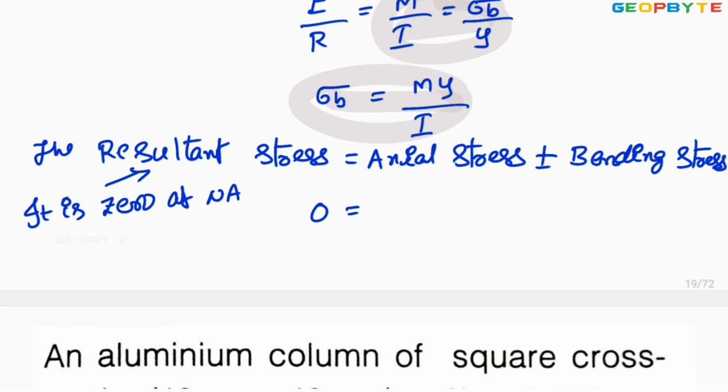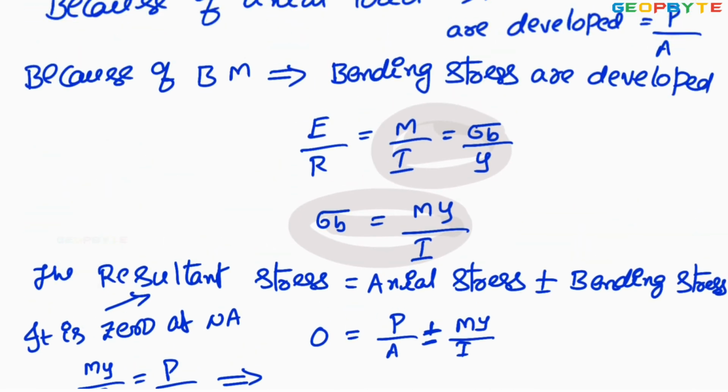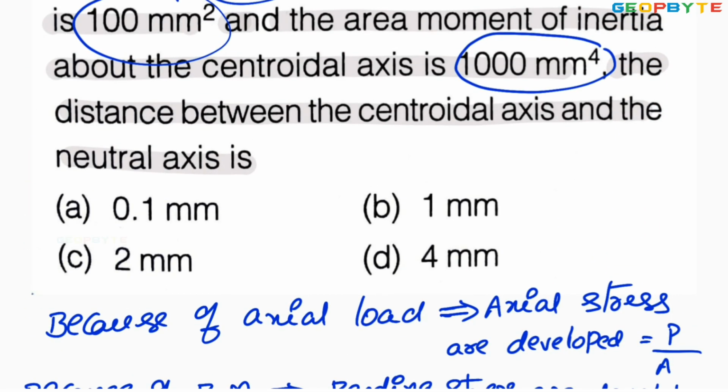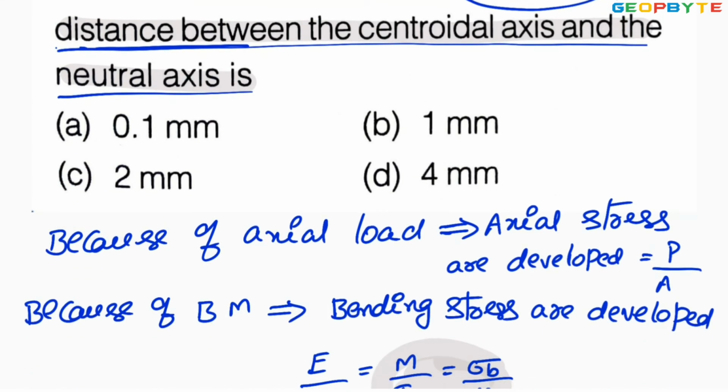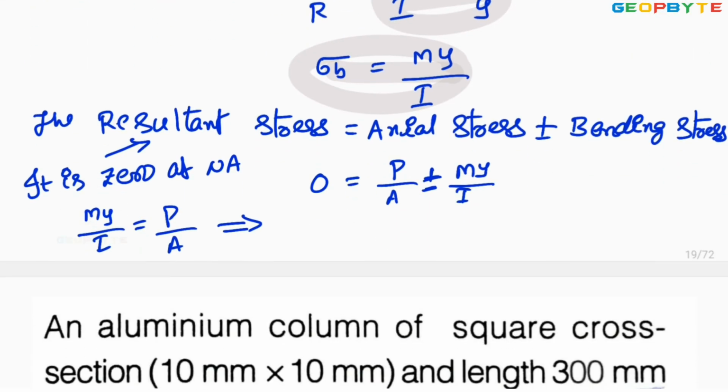Therefore, 0 equal to axial stress P by A plus or minus bending stress My by I. So from this I can write that My by I equal to P by A. Therefore, he is asking to find the distance between the centroidal axis and neutral axis. From this, Y equal to P I by M into A.